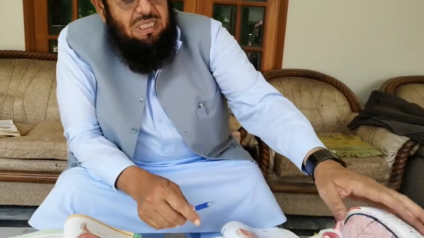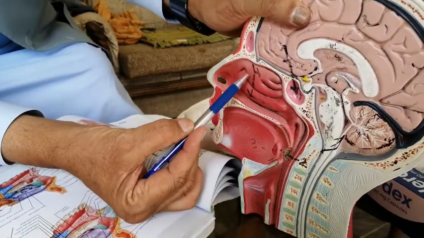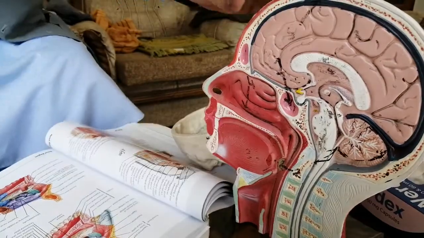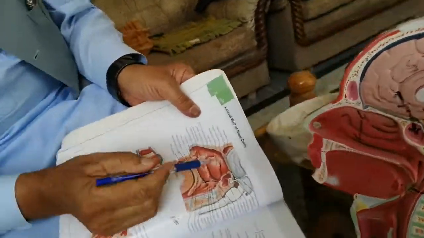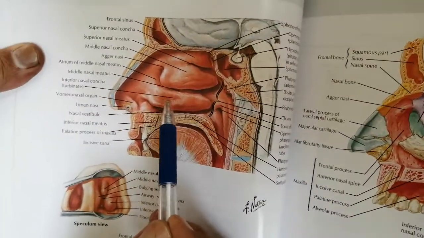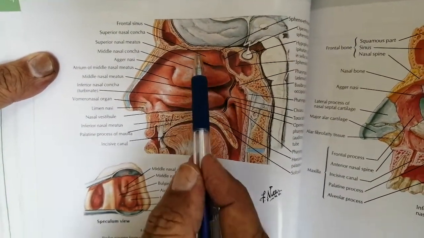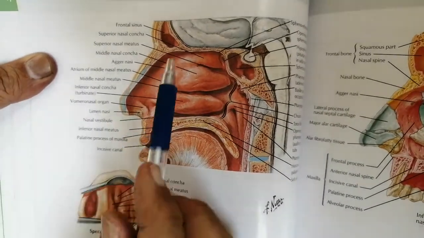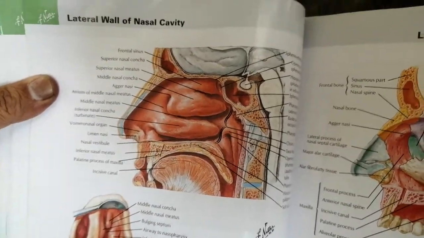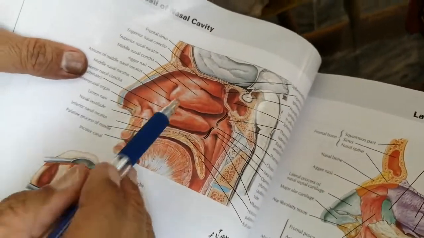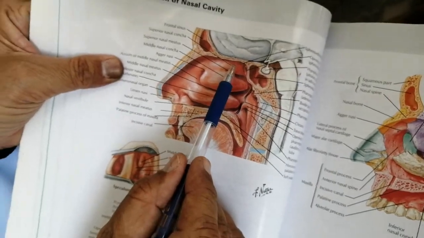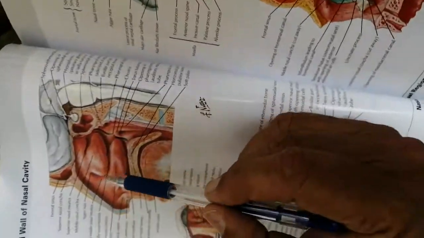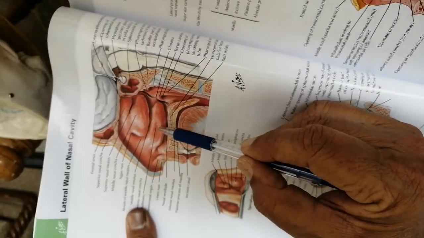Then when you look at the lateral wall, you will see three bony spurs, 1, 2, and 3. Or you look at this diagram, three bony spurs, 1, 2, and 3. They project from the lateral wall of the nose into the cavity, and these three bony spurs are called superior concha, middle concha, and inferior concha.